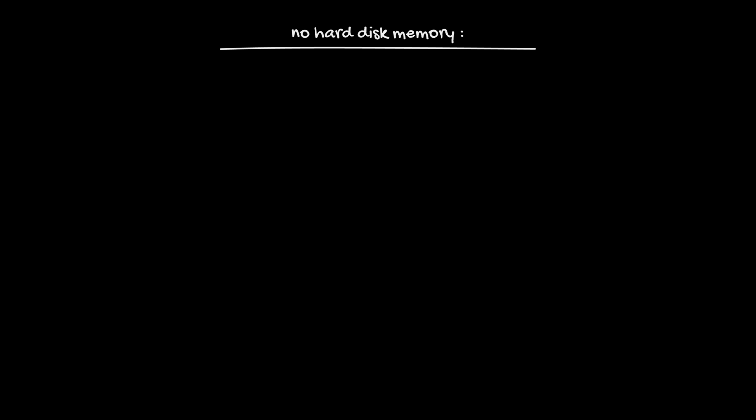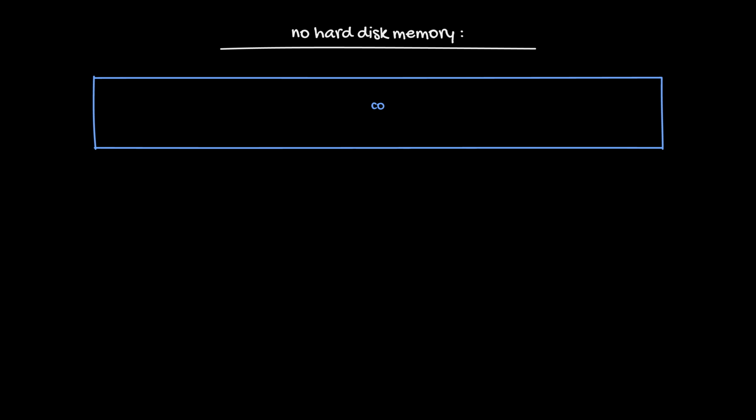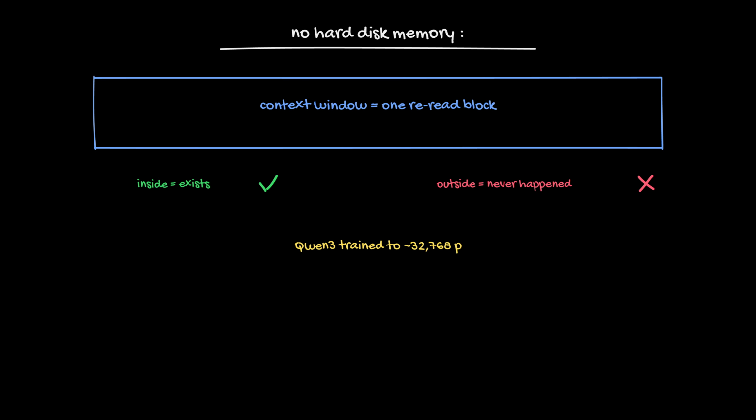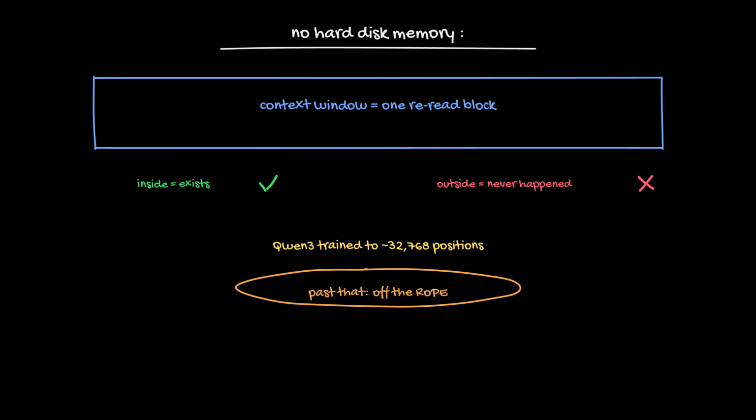A language model does not have a hard disk of memory. Every answer rereads one block, the context window. Tokens inside the window exist. Tokens outside never happened. That window is limited by how the model was trained to read positions. Qwen 3 was trained to about 32,768 positions. Past that, the rotary position code starts leaving the map it learned.